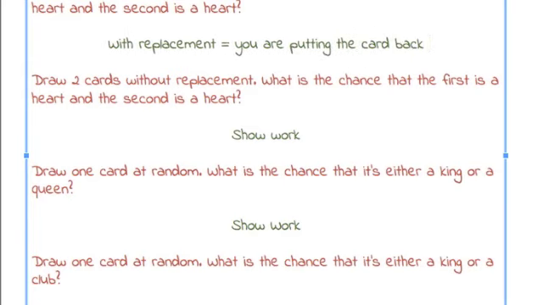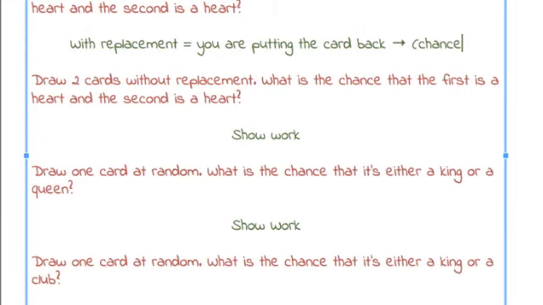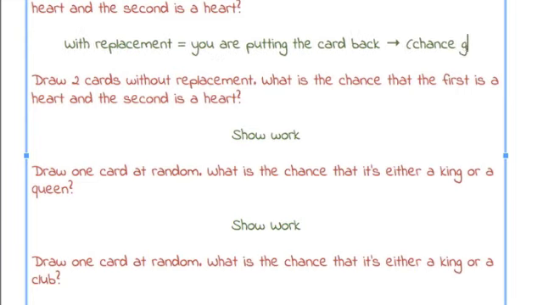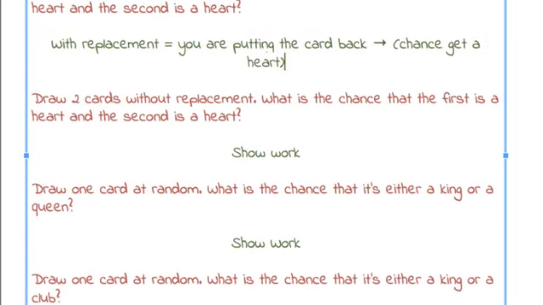So what that means is that the chance that the first happens, the chance I get a heart, because these two are independent, right? If I get a heart the first time around, it's not going to affect whether I get a heart the second time around. And then the second draw is the chance of whether you get a heart.